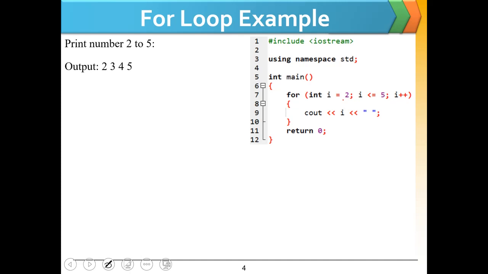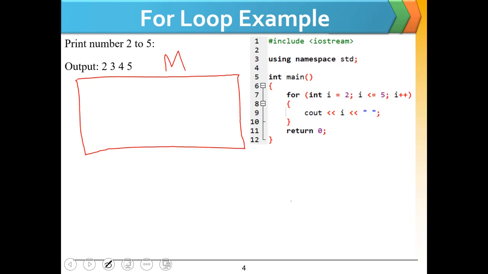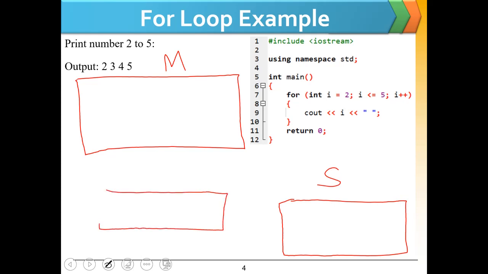For example, we want to print numbers from 2 to 5. We can use for loop. Let's try run it. Here we have the main memory of the program. Here we have the output screen of the program, and this is the for loop condition.